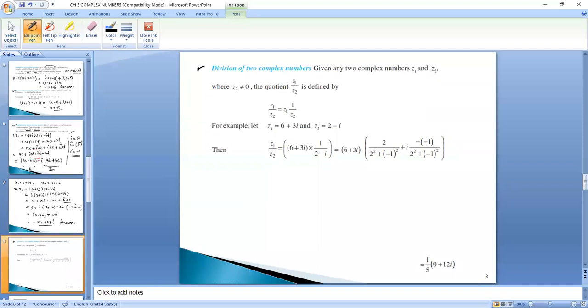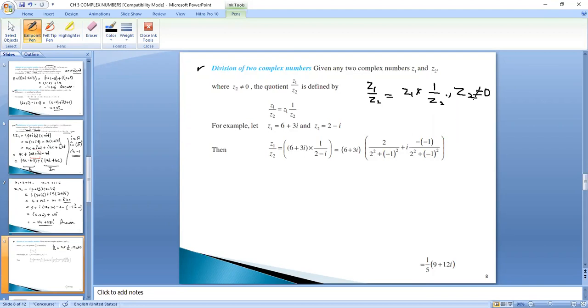The quotient Z1 upon Z2 we can write as Z1 upon Z2 is equal to Z1 into 1 upon Z2. It means that division Z1 upon Z2 actually means Z1 is multiplied with 1 upon Z2. Take the reciprocal of Z2 and multiply it with Z1, subject to the condition that Z2 should not be equal to 0.